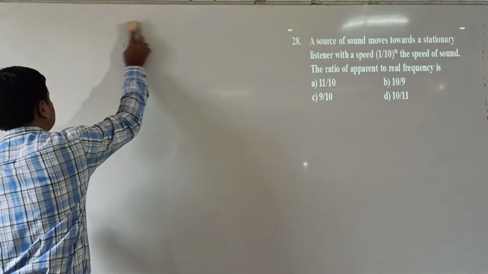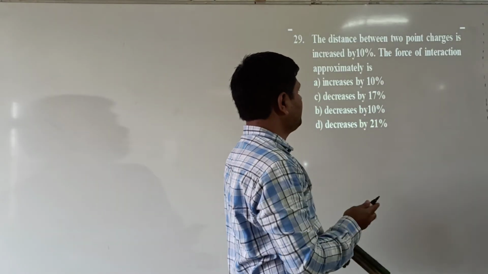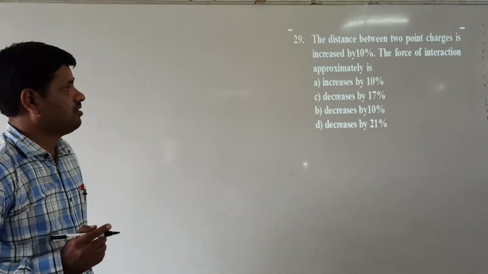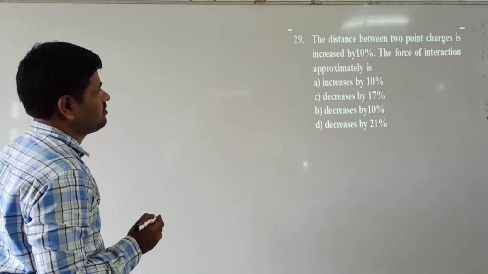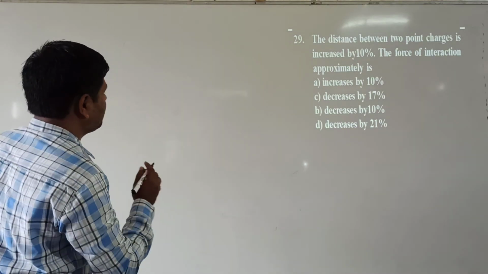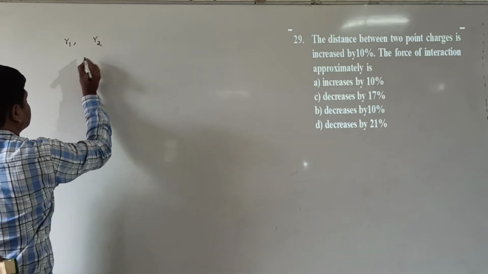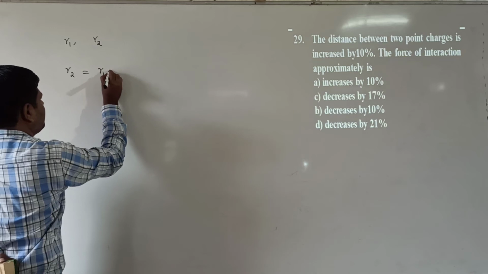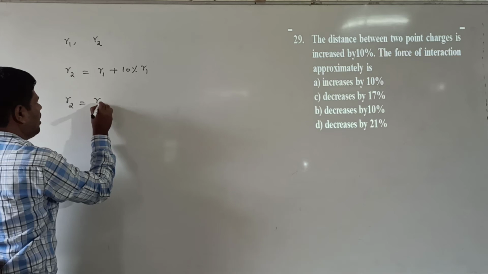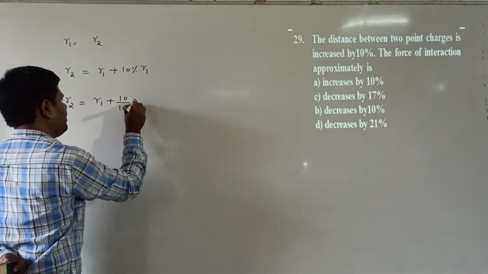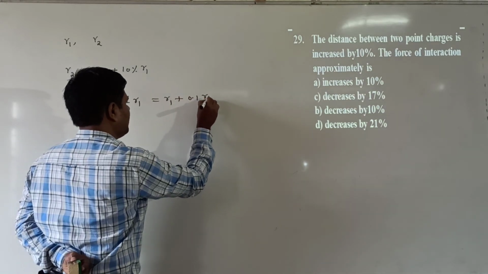Next we come to question number 29. The distance between two point charges is increased by 10%. Find the approximate change in the force of interaction. The first distance is R1 and the final distance is R2. R2 = R1 + 10% of R1, so R2 = R1 + (10/100) × R1 = R1 + 0.1 R1.